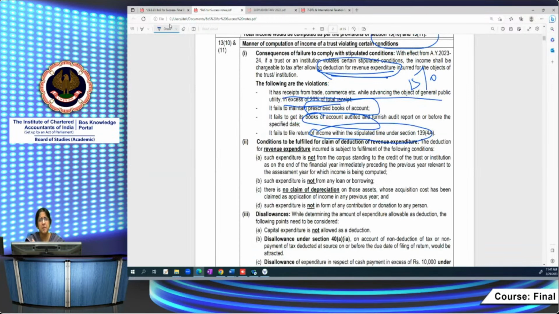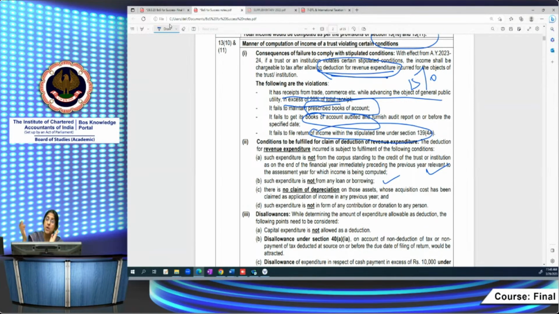Most of the restrictions are there in case of the normal 11 and 12 regime itself. Like, it should not be from any loan or borrowing. It should not be out of corpus. This condition is there for normal provisions also. Suppose a corpus donation, what happens in case of a corpus donation? It will be exempt only if you invest it in modes specified in 11(5). 11(5) has many modes, like you invest in a post office deposit account. There are many modes prescribed. Only if you invest it in those modes, the corpus donations will be exempt. If you don't invest it in those modes, it will not be exempt.